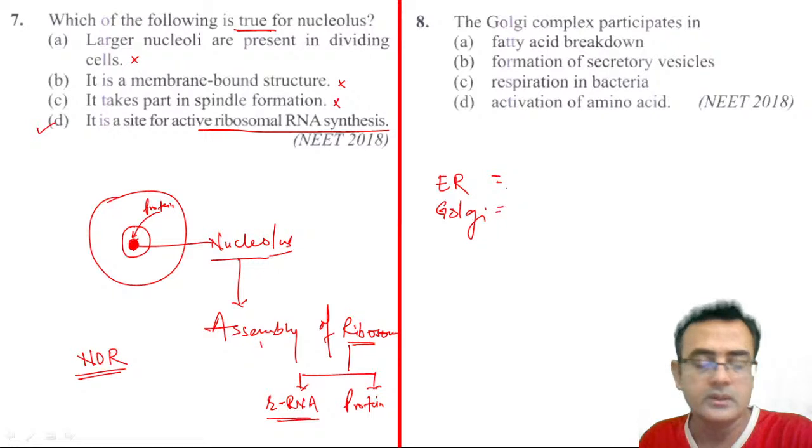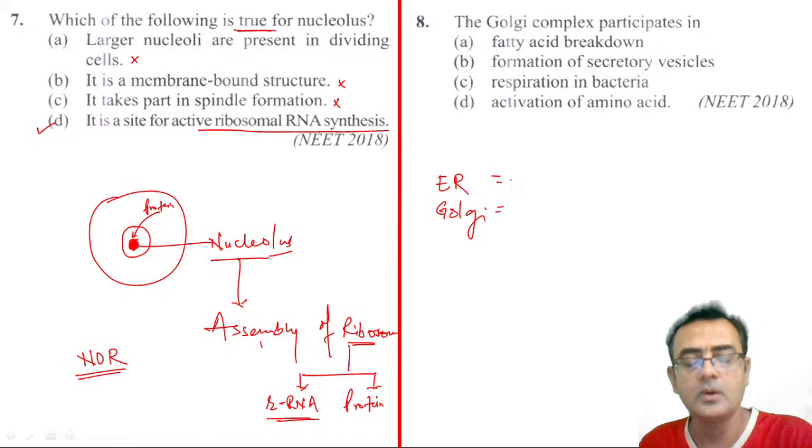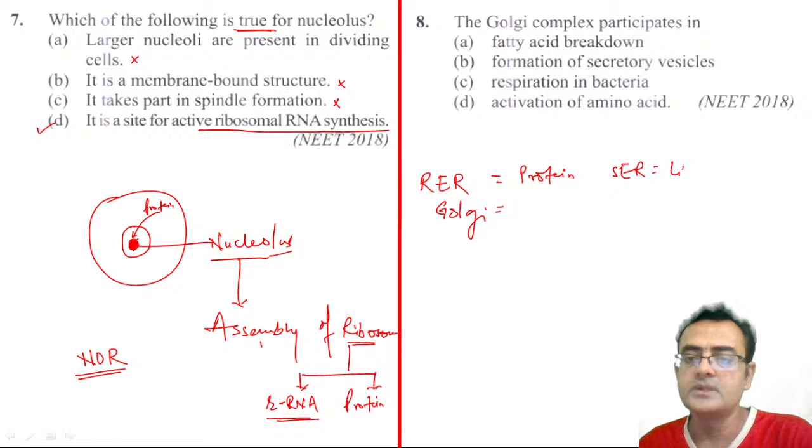See, on the surface of the endoplasmic reticulum, or we can say the rough endoplasmic reticulum, RER, protein synthesis takes place, right? Then on the surface of the SER, lipid synthesis or related compounds. Then they are asking here about the Golgi complex.